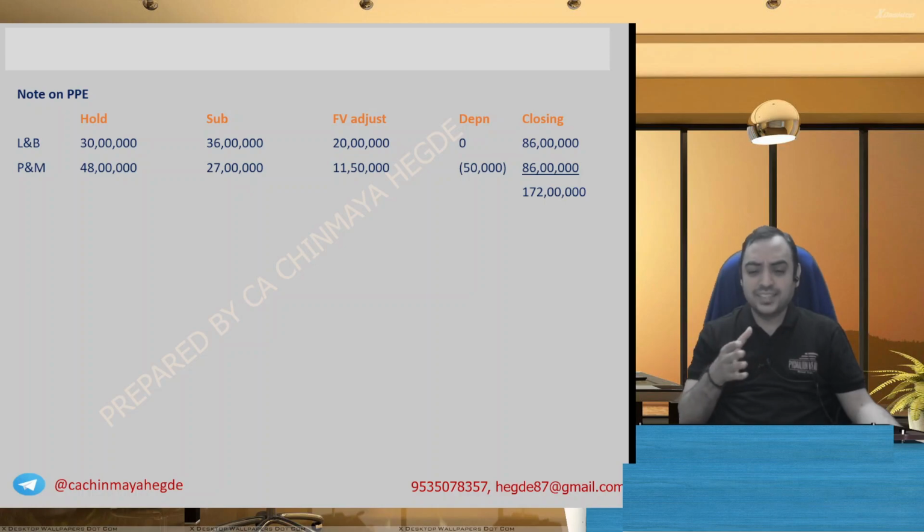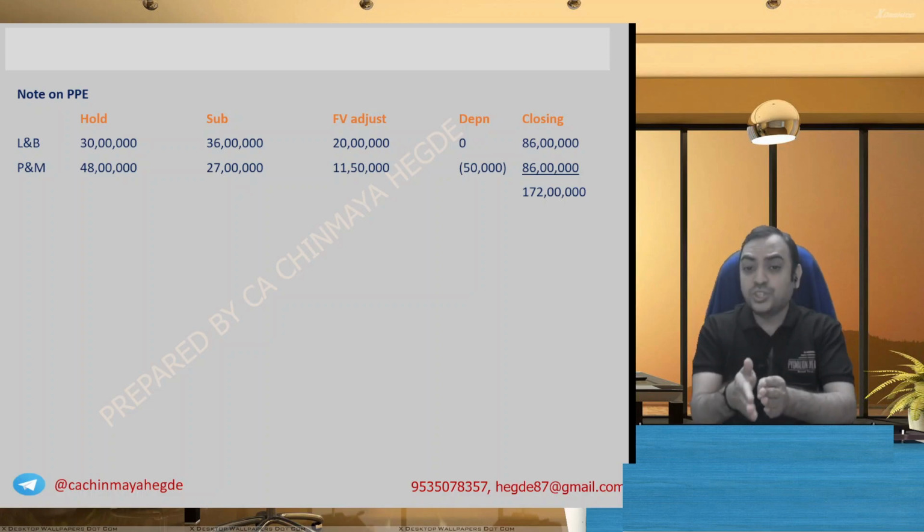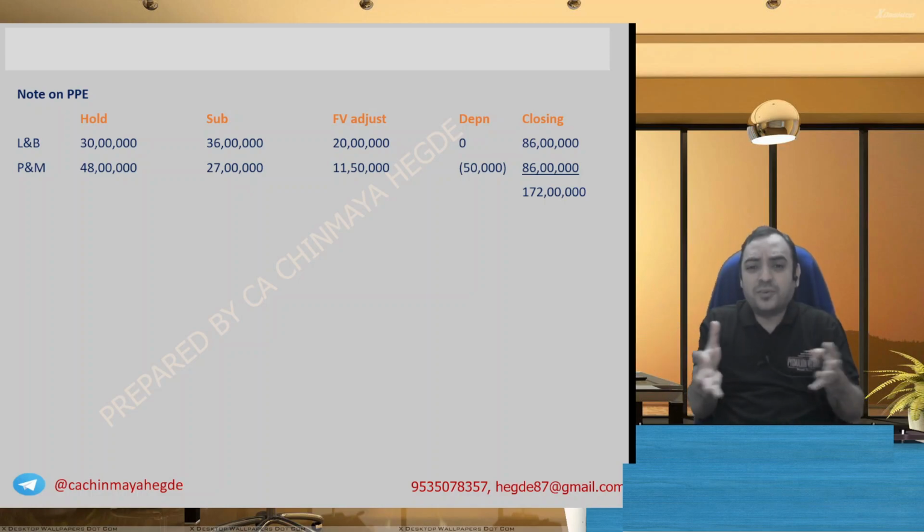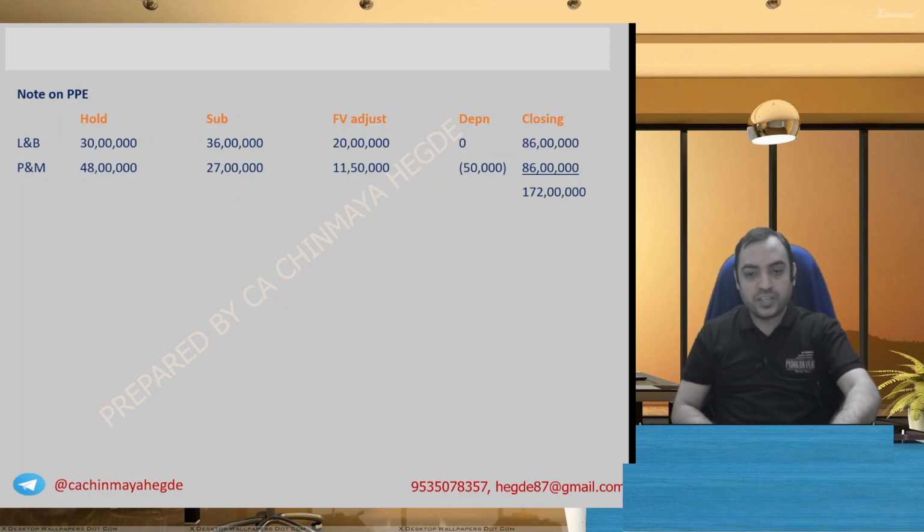Typically what will happen is there will be an AGM happening, and the acquisition takes place before that and dividend payment happens after that. So you need to have information about when the AGM is declared or when the announcement of dividend was made. In the absence of such information, let's not assume it as recovery of investment. If you assume it as recovery of investment, the treatment will change. The treatment will be the dividend payment. We will have to take it as impairment of goodwill. So whatever the goodwill we calculated now, that will get reduced. I mean, in this case, it will not be goodwill, it will be gain on bargain purchase.